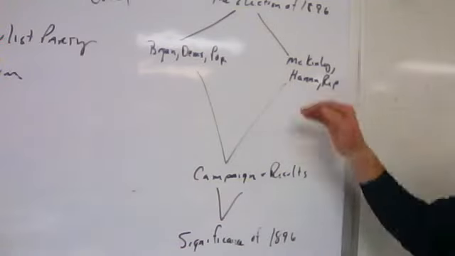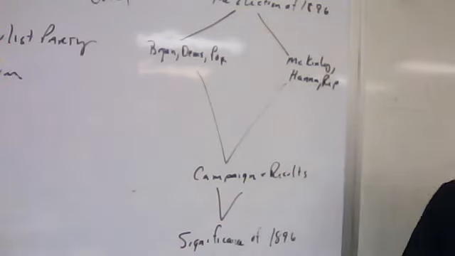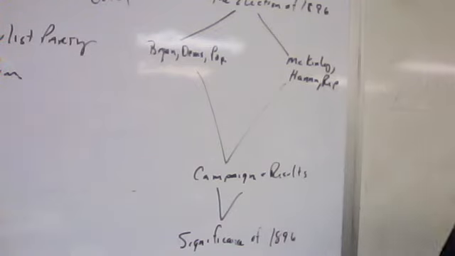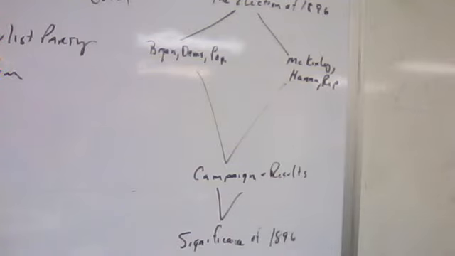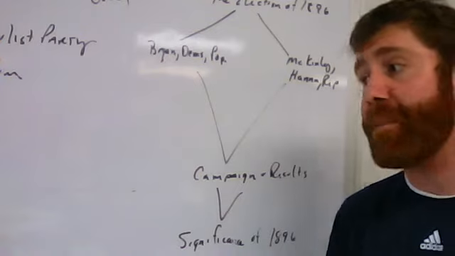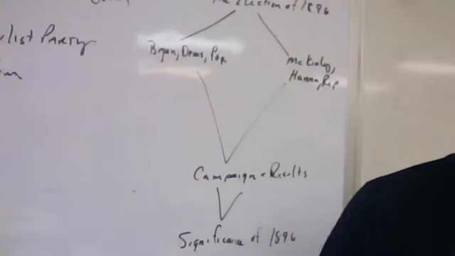So what about William McKinley, Mark Hanna, and the Republicans? For their presidential nominee, the Republicans nominated William McKinley of Ohio. He's best known for a high protective tariff, the McKinley tariff, which we'll talk about when we talk about Hawaii.